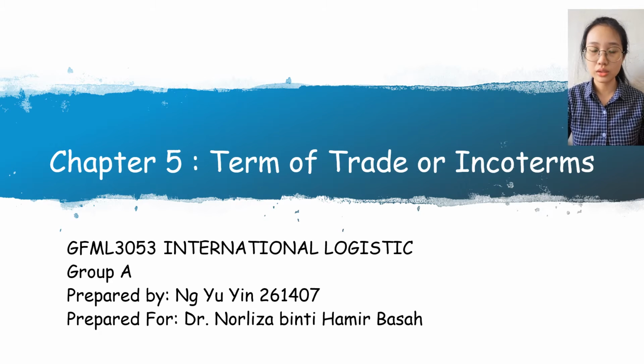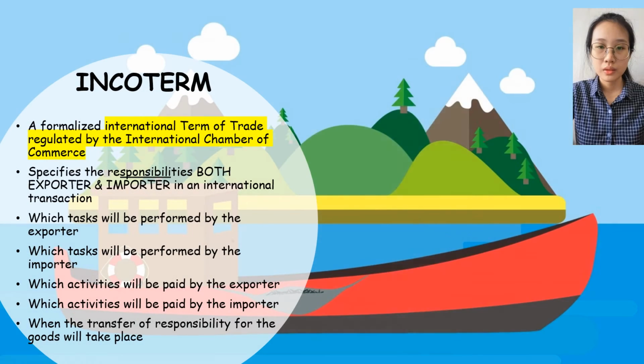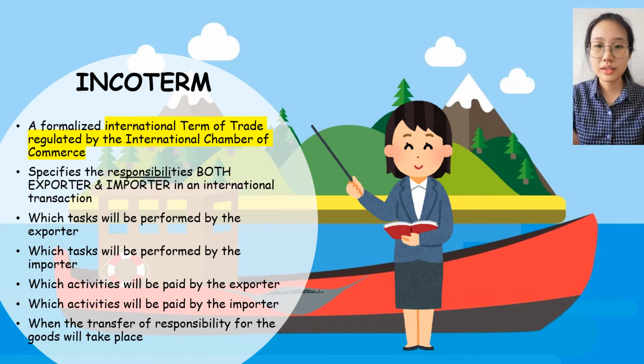The chapter that I choose is Chapter 5, Incoterms. So basically, what is Incoterm? Incoterm is a formalized international term of trade regulated by the International Chamber of Commerce. It specifies the responsibility of both exporter and importer in an international transaction by stating which tasks will be performed by exporter and importer, which activity will be paid by exporter and importer, and also when the transfer of responsibility for the goods should take place.